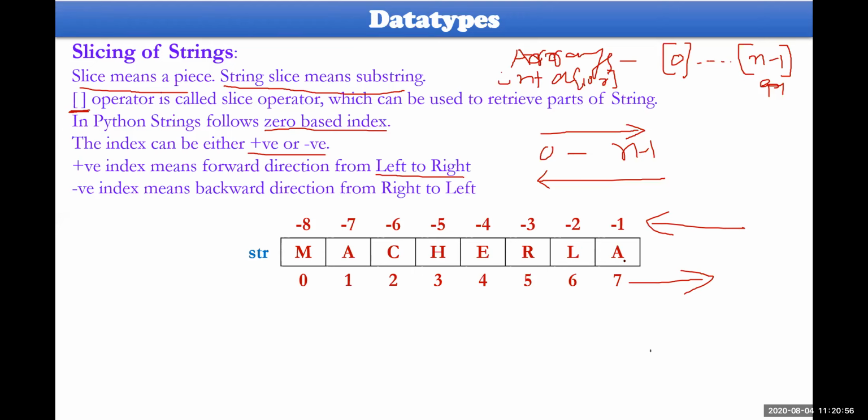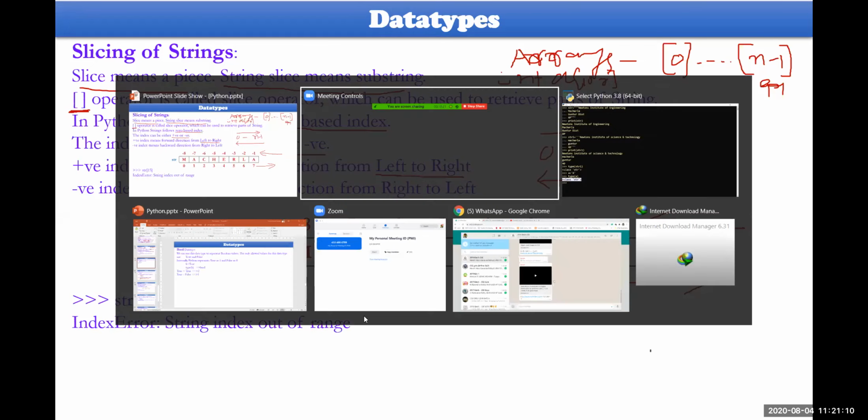When going right to left, if you want to display, you have to mention your index values as -1, -2, and so on. In this direction, you could specify it here. Then let me show you how things happen here.